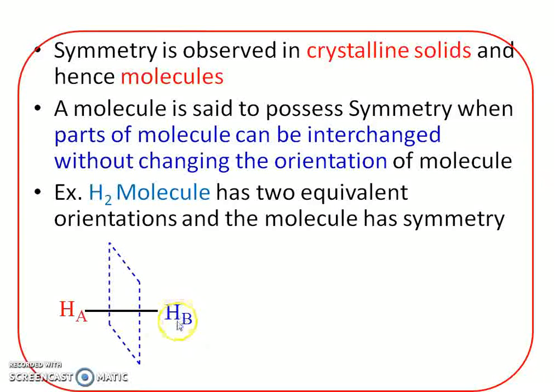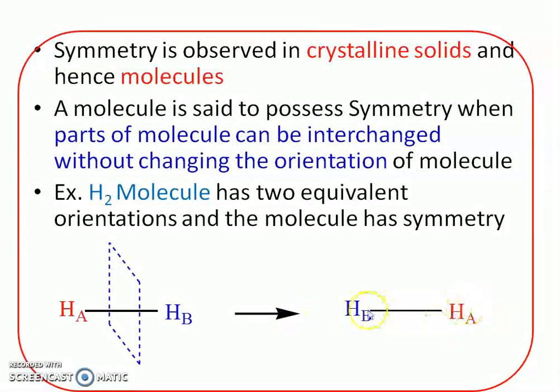Obviously, hydrogen atom B will be reflected in this mirror and it will go to the left side. At the same time, hydrogen A is also reflected in this mirror and it will go to the right side. So after reflection, the molecule will look like this: B atom will come to the left side and hydrogen A will go to the right side.